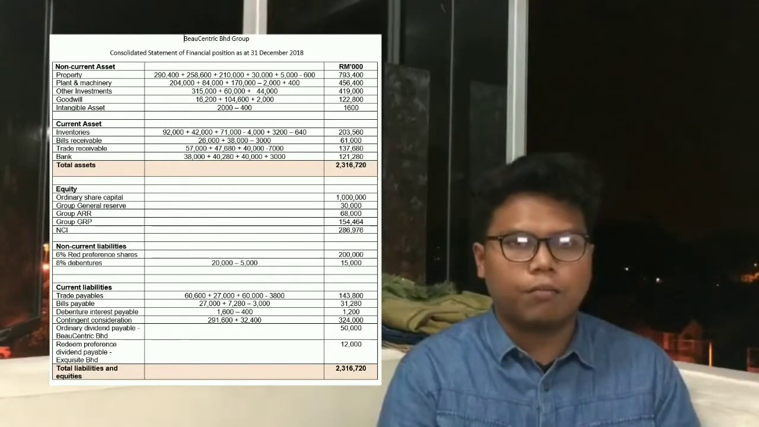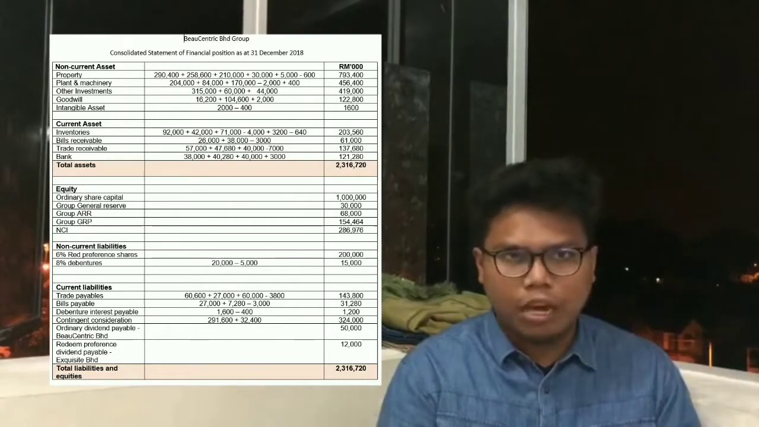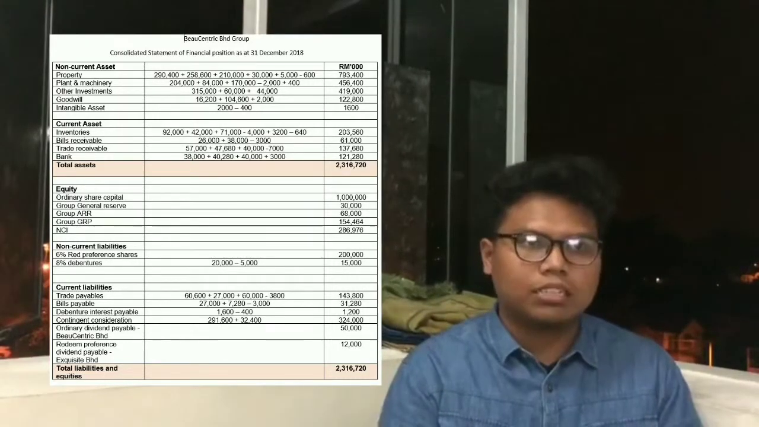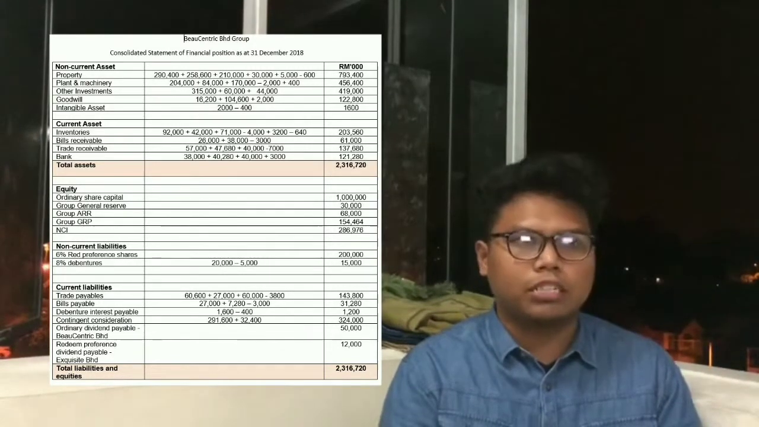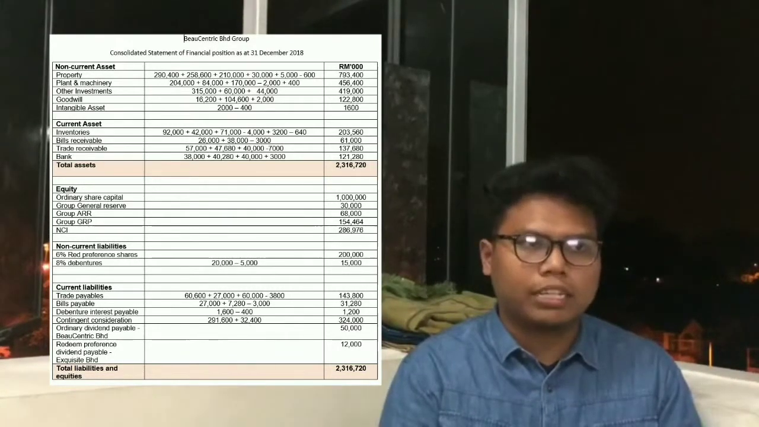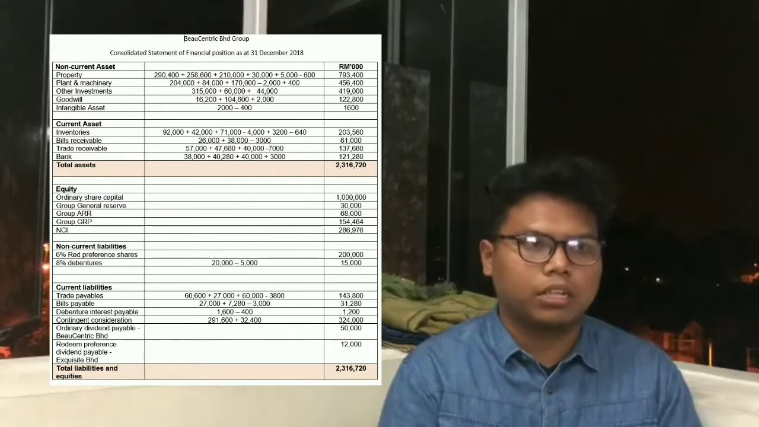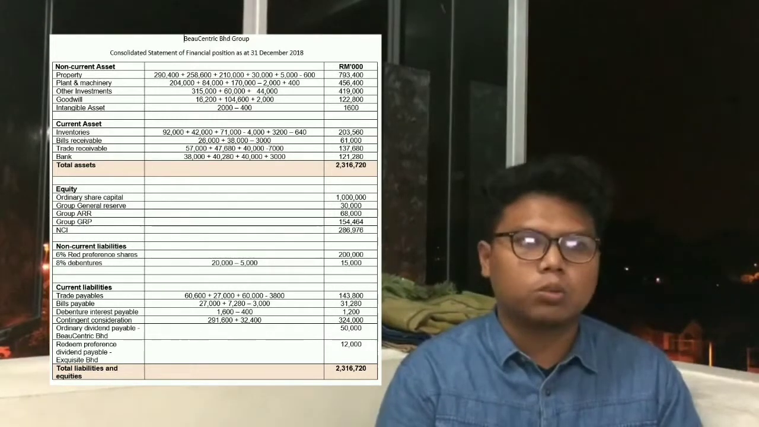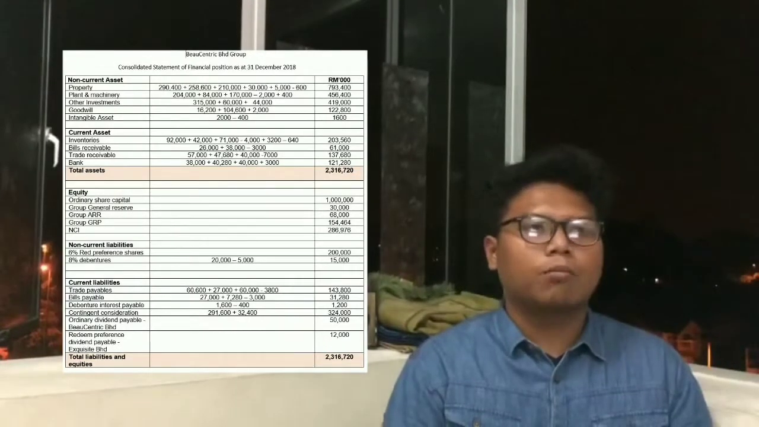First one is inventories. We have to deduct the unrealized profit of sale of inventories amounted to RM4,640, plus the goods in transit amounted to 3,200. And next, for the bill receivable and trade receivable, we have to deduct the amount of intra-group transaction. And lastly, for bank, we have to add cash in transit amounted to RM3,000. So the total asset is RM2,316,720. Moving on to equity and liability.